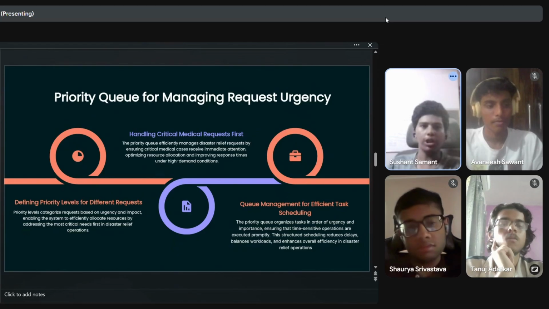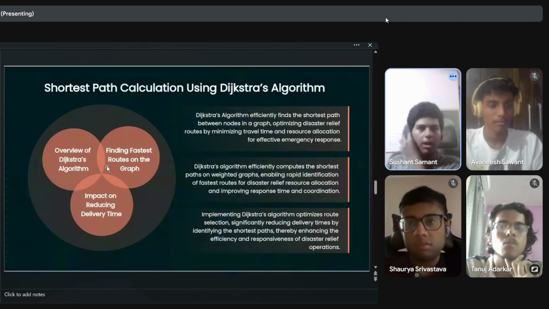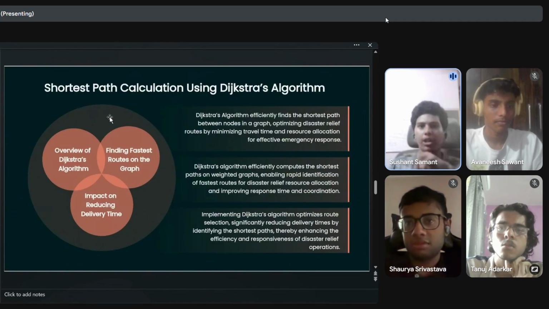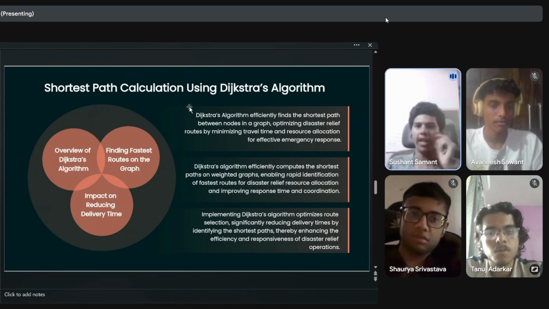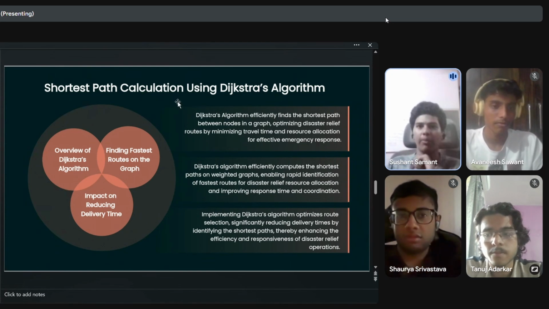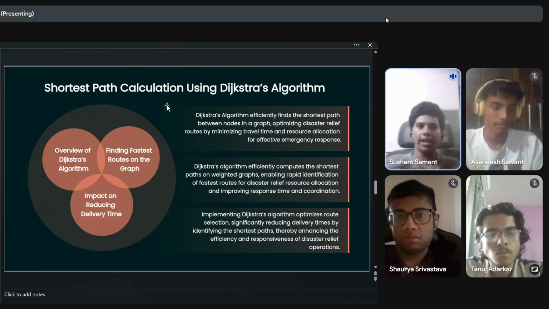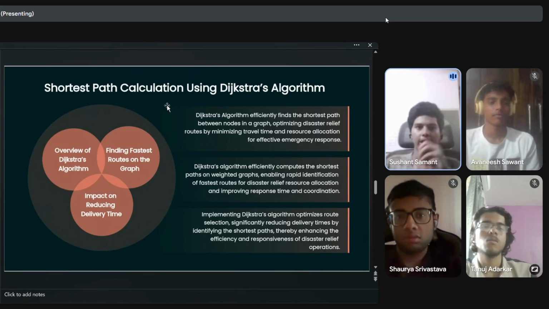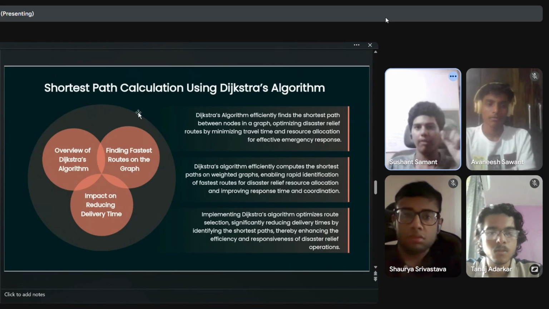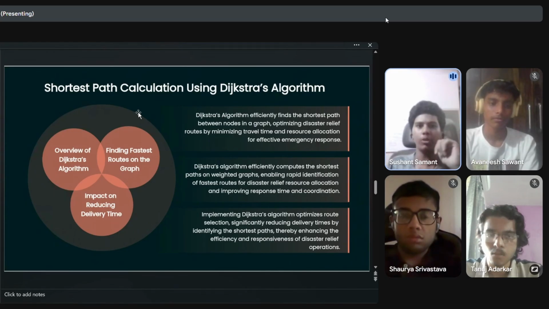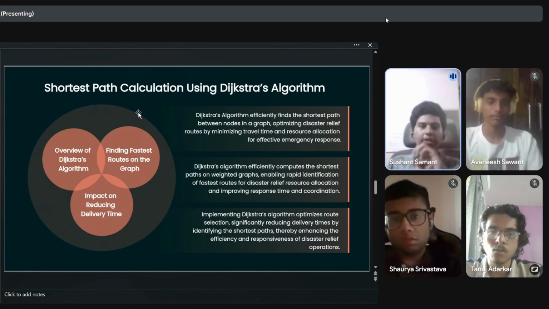We have also used shortest path calculation. We have used Dijkstra's algorithm, which helps in finding the shortest path between nodes in a graph. Let's say you have a weighted graph, and we have decided to use the edges as roads, and so the weight which will be represented on the edge will be used to represent the traffic efficiency.